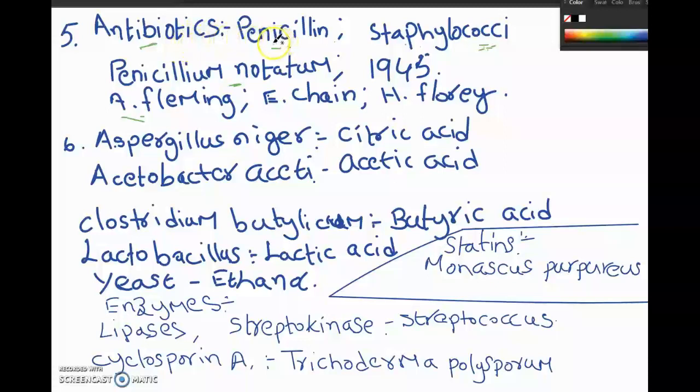So this is how the first antibiotic was discovered accidentally, due to the work of Alexander Fleming. Later on, its effective antibiotic nature was discovered to the full potential by two other scientists, Ernst Chain and Howard Florey. The three members were honored with the Nobel Prize in the year 1945.